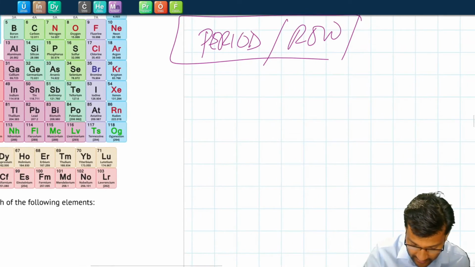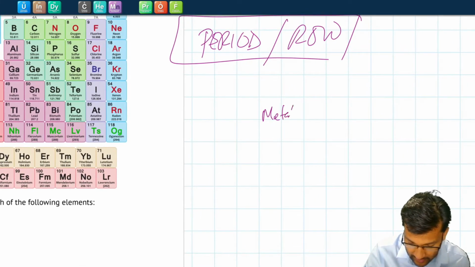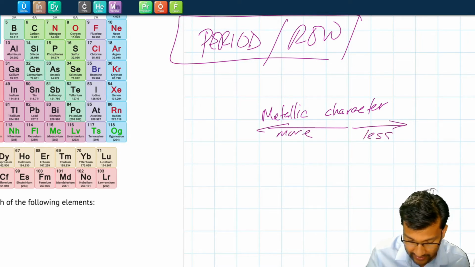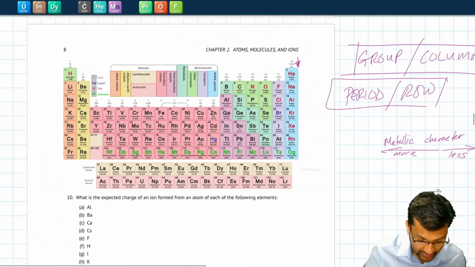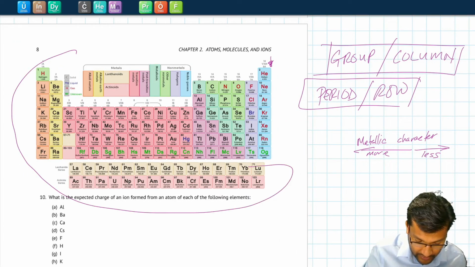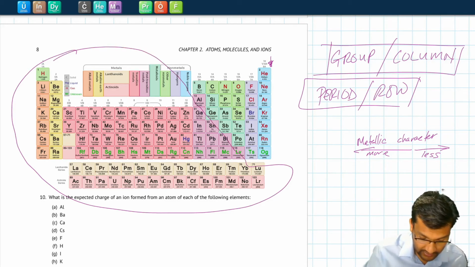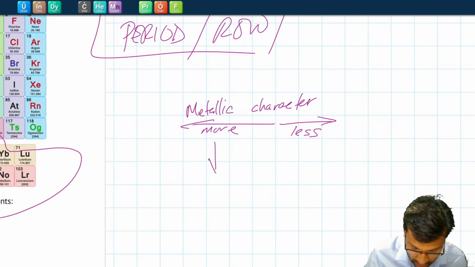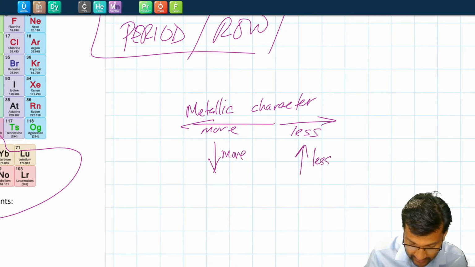The first is metallic character. As you go to the left, it becomes more metallic. As you go to the right, it becomes less metallic. And so if we look at our periodic table, all of these are pretty much metals. Similarly, if you go down, it becomes more metallic. If you go up, it becomes less metallic.